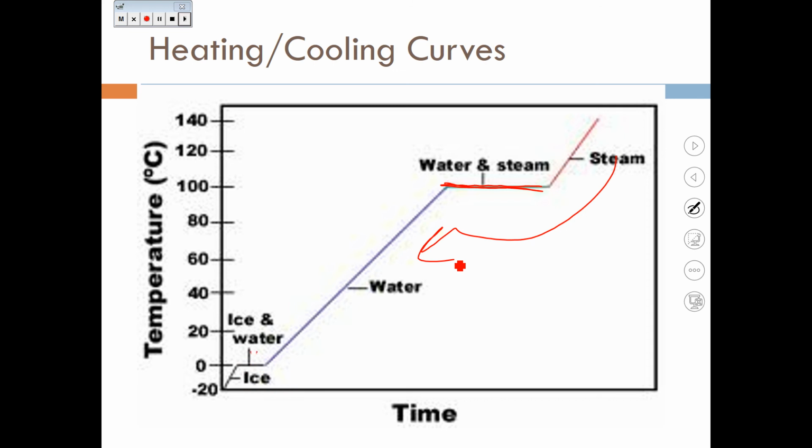Okay, these arrows just show you some important parts to this. It's called a heating or cooling curve, or a phase change diagram. You have water here at the increase, phase change of water and steam at that flat plateau, and then 100% steam. Notice the temperature increases again there.